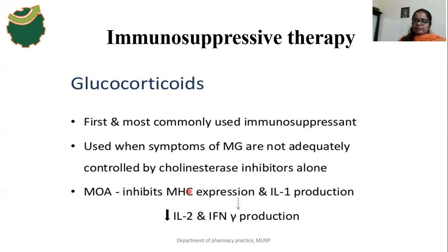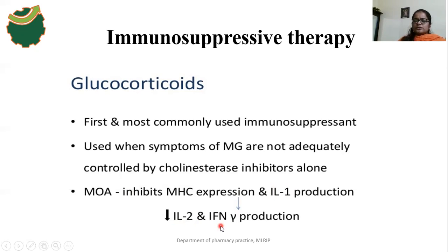It is one kind of protein, and this protein recognizes foreign antigens. As a result of inhibition of this MHC, what will happen? There is inhibition of the production of interleukin 1, interleukin 2 and interferon alpha.